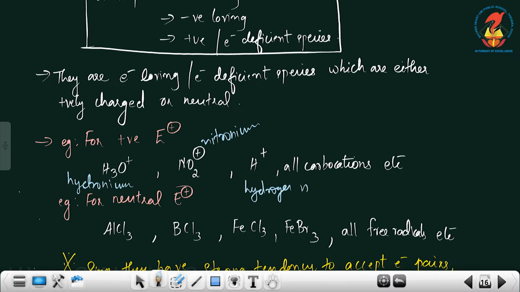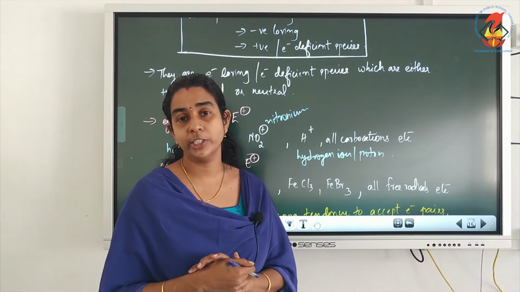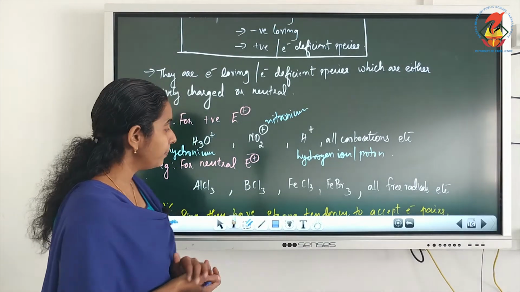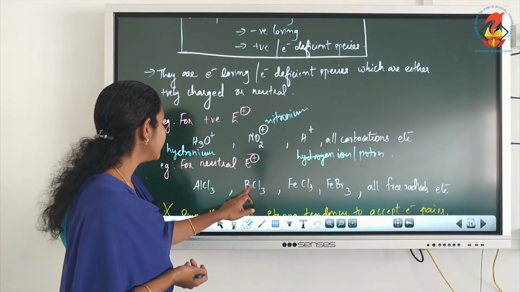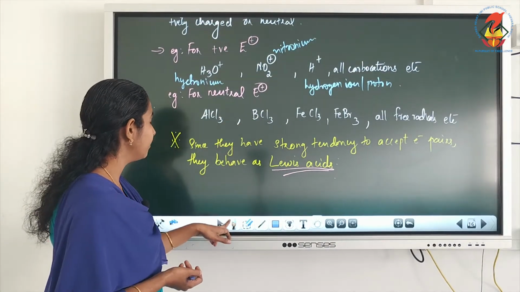Hydrogen ion, or we can say a proton. Then all the carbocations, meaning carbon carrying positive charge, can also act as electrophiles, being positively charged. Now the examples of neutral electrophiles, very important examples.